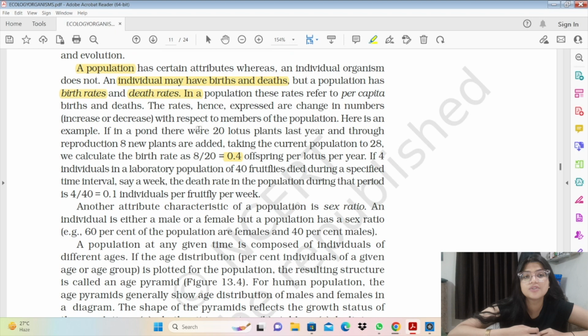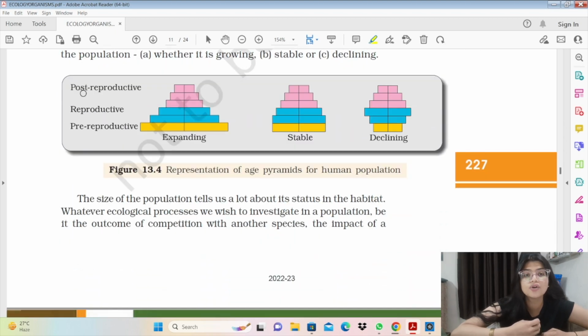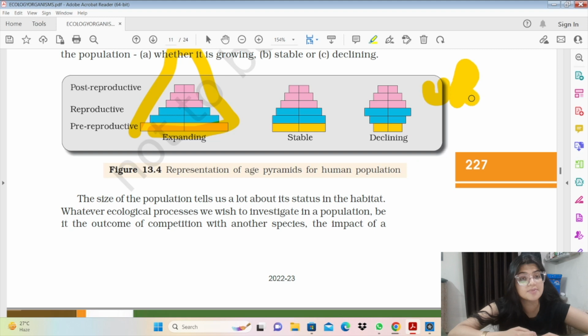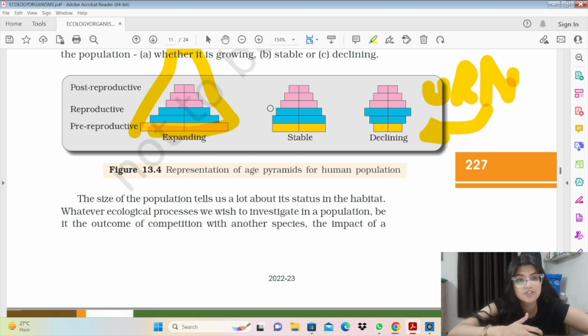Age pyramid is just a graphical representation of the kind of age groups of individuals present, and we have three kinds of age groups. We have post-reproductive, reproductive, and pre-reproductive. If pre-reproductive is the highest, followed by reproductive and the lowest post-reproductive, it means in that country, in that particular area, the most individuals are of pre-reproductive age and the youth is very high. So that would be an expanding type of age pyramid.